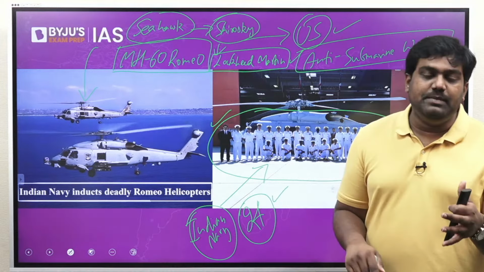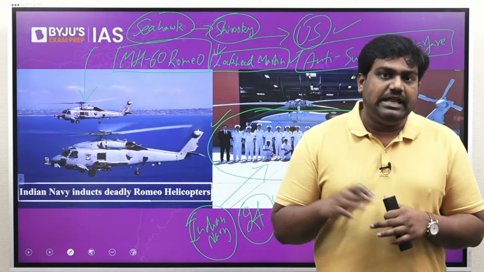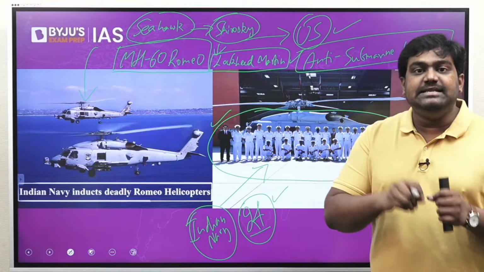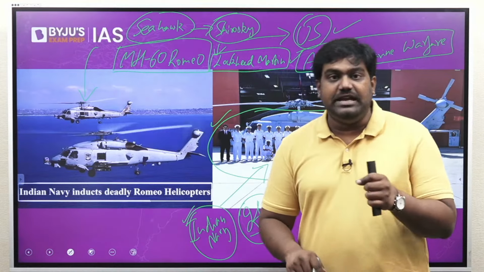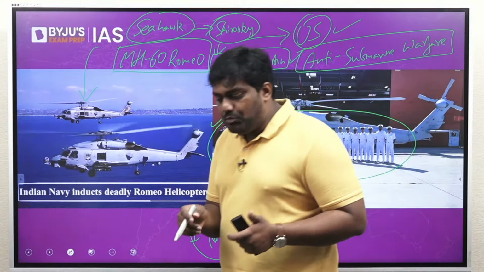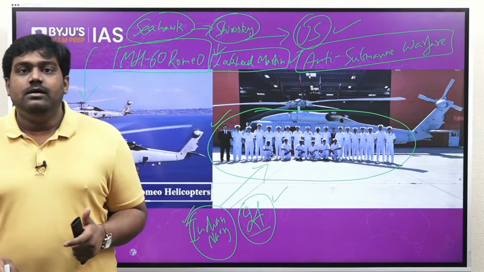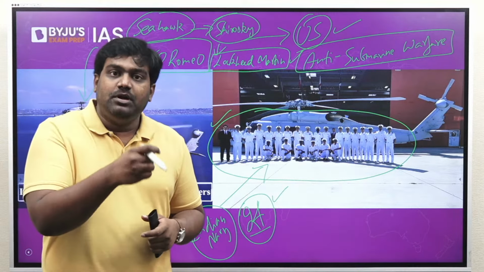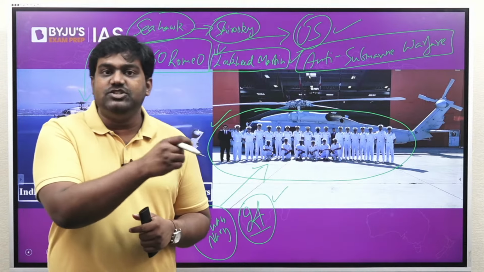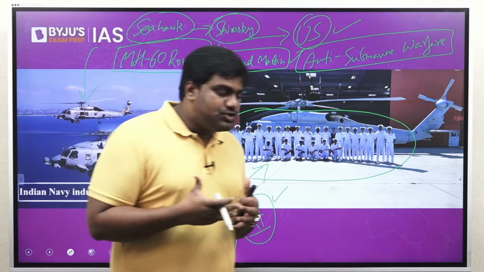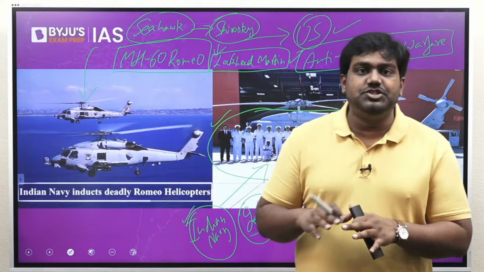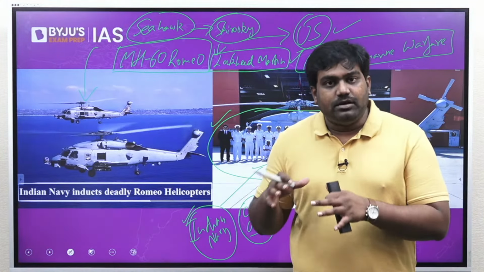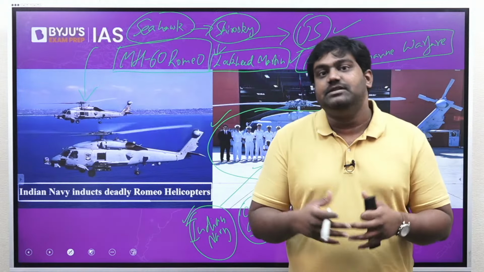2 of them have already been delivered. Many more will be delivered in this procurement deal, and it will strengthen the anti-submarine warfare capabilities of the Indian Navy. Now, this is important because India is looking out for such resources, such platforms, which will help it to counter the submarine capabilities of China. China is known to push its submarine fleets into the Indian Ocean. The Chinese submarines pose a credible threat to Indian security and interests in the region.